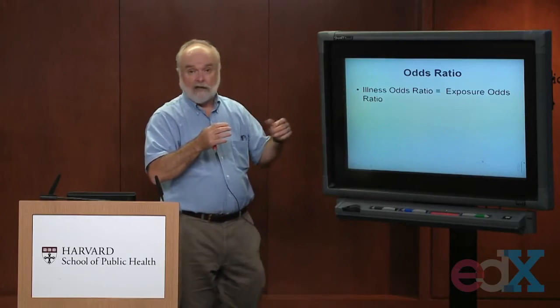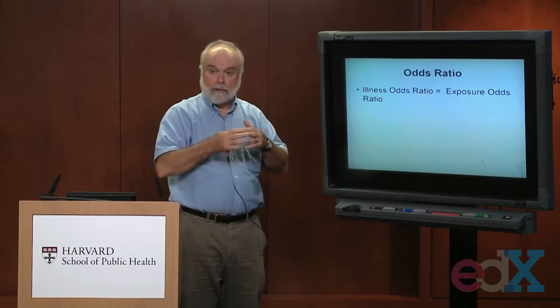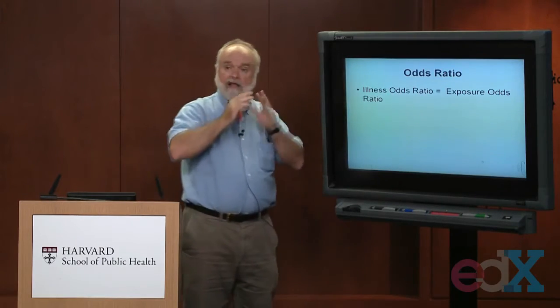And it turns out that if I gave you a 2x2 table and I asked you to measure odds and odds ratios, and one of you looked across the rows and reported the odds of developing a headache of men versus women and took the ratios of those, that would be a disease odds ratio, odds of headaches among men versus women. But if another person looked down the columns of that table, looked at among all the people who had headaches, the odds of being exposed, the odds of being a male, compared to the odds of being a male if you were in the other column, the non-headache column, you're going to get the same answer.